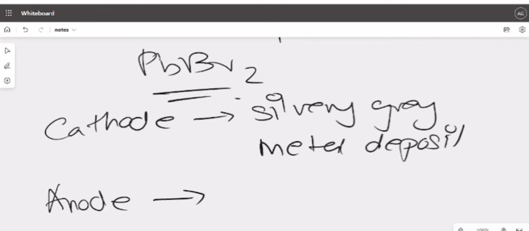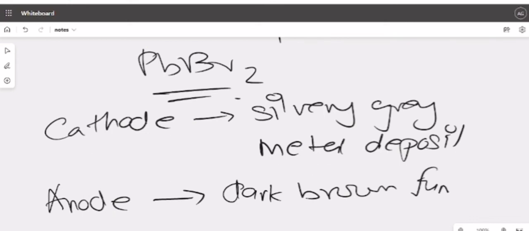At the anode, you will find either the size will decrease or something is evolved. Here it is dark brown fumes of bromine. Br2 has to go somewhere, so it will go to the anode and be released from the anode.